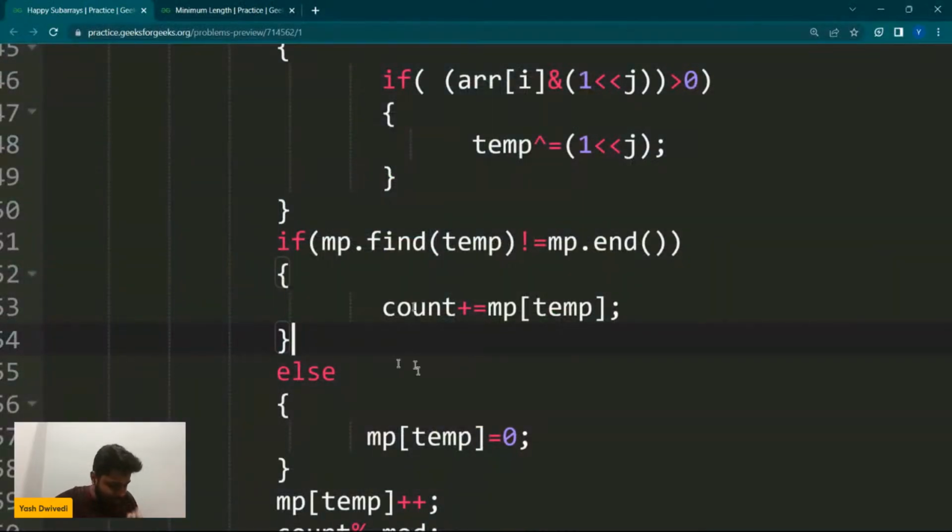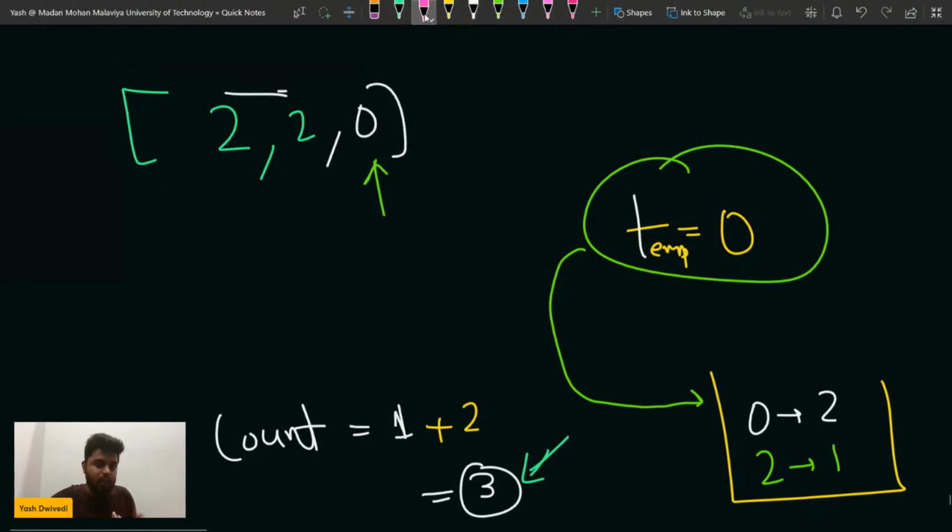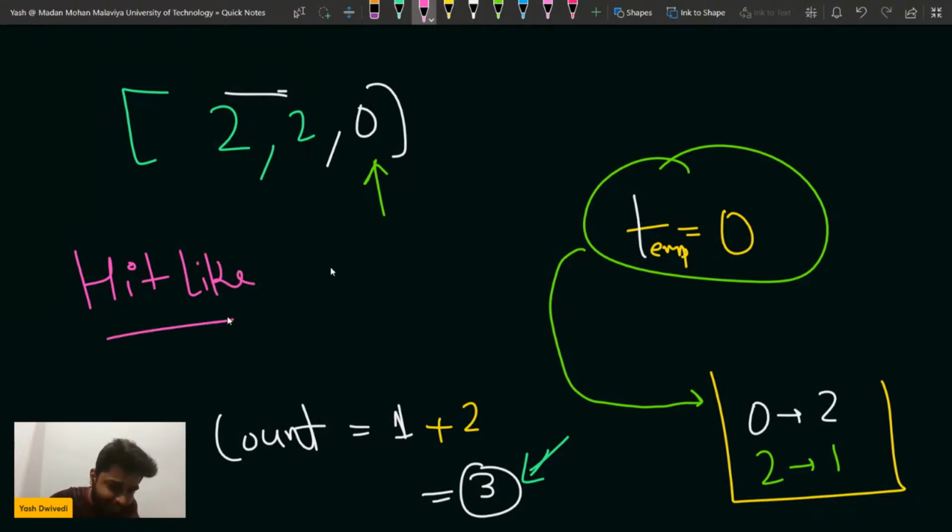Is this part clear to everyone? Please write yes in the chat, guys. Is the idea clear? Intuition clear? I tried to give a lot of intuition before this problem, so please hit the like button if you are clear with this one, and you can give me a +1 if the idea and the intuition is clear, right? A lot of people are saying yes. I hope that is clear. Then only I can move forward. Is that clear to all of you guys? Absolutely clear? No doubts? Ravindra is saying yes.